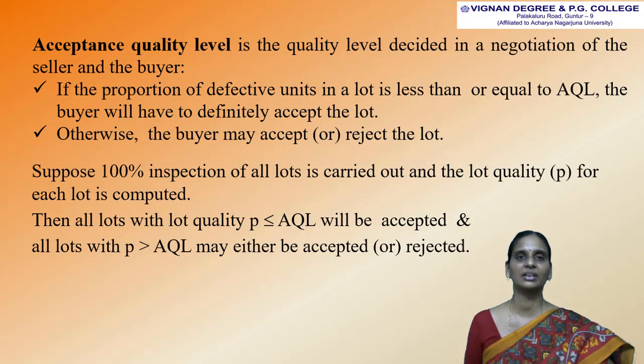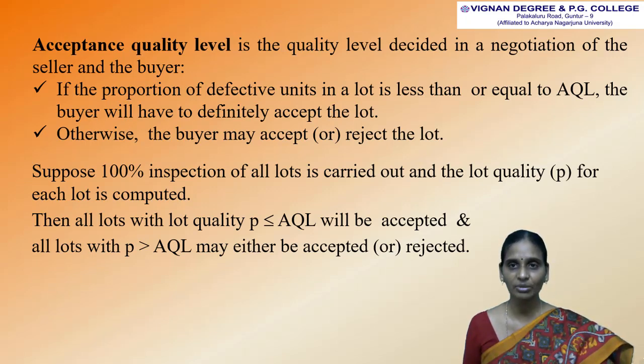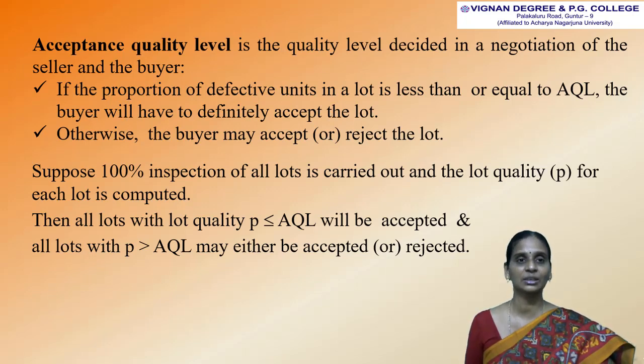Acceptance quality level is the quality level decided in a negotiation of the seller and the buyer. If the proportion of defective units in a lot is less than or equal to AQL, the buyer will definitely have to accept the lot. Otherwise, the buyer may accept or reject the lot.